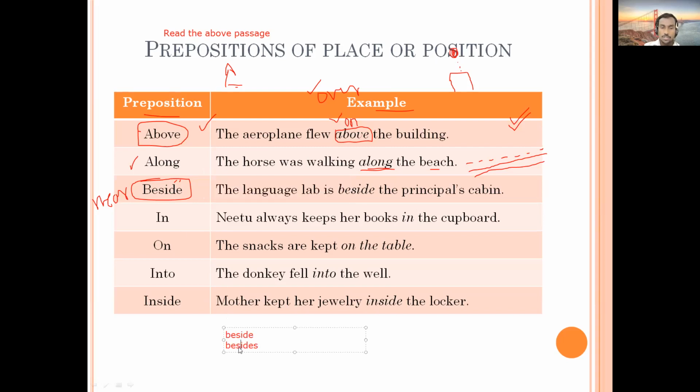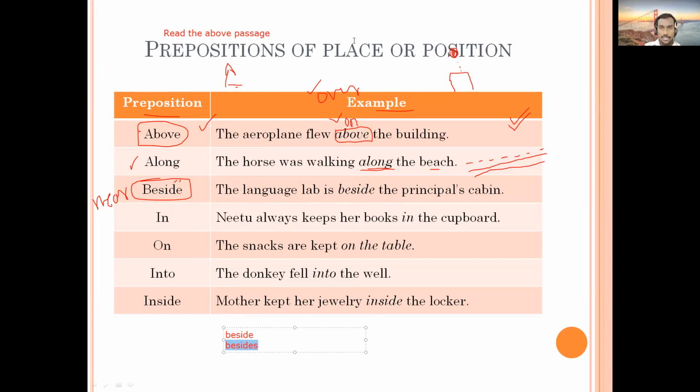You can search besides, see what it means and whether they are the same or different, and tell me when you find it. So, the language lab is beside the principal's cabin. You can make other examples like this: the college is beside the bank, or my school is beside the temple. Beside means near. It can be close, it can sometimes be opposite, but its meaning is near.